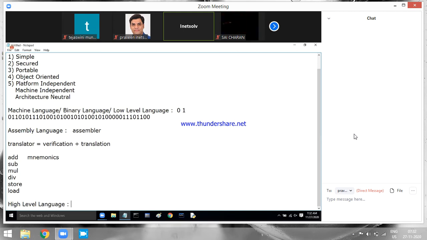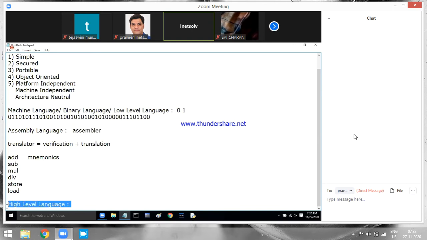There is no doubt. But when you write a program in a high-level language, execution must be done again by the same fellow, the processor only. There is no change there. You write a program in machine language also, execution is done by the processor. In assembly language also, execution must be done by the processor. In high-level language also, execution must be done by the processor only. But the processor understands what language? Only machine language. So here directly execution is possible. Here execution is not possible directly. We require a translator, and the translator name is assembler.